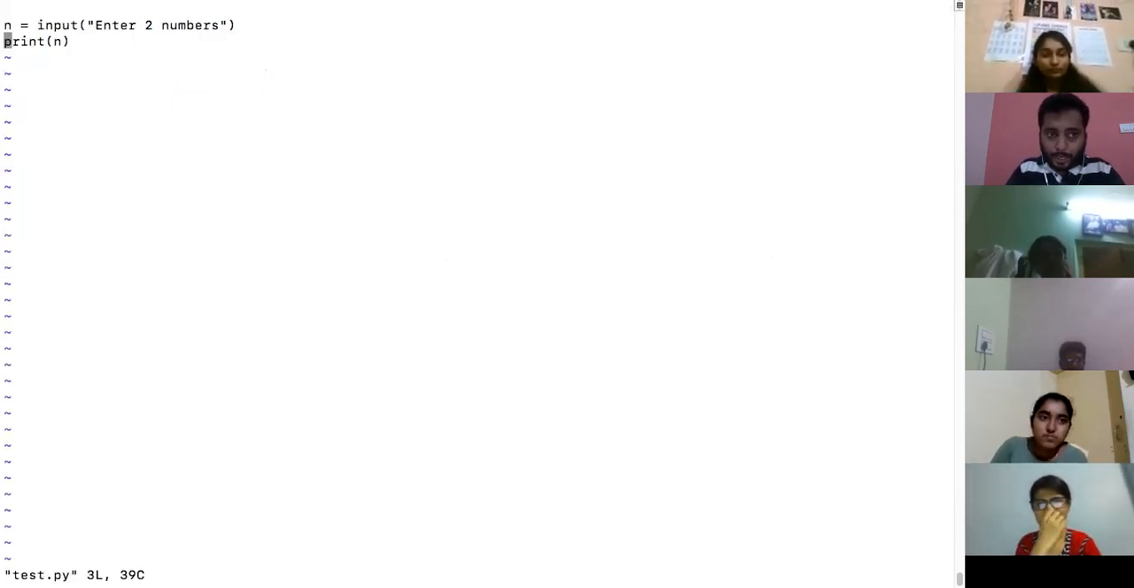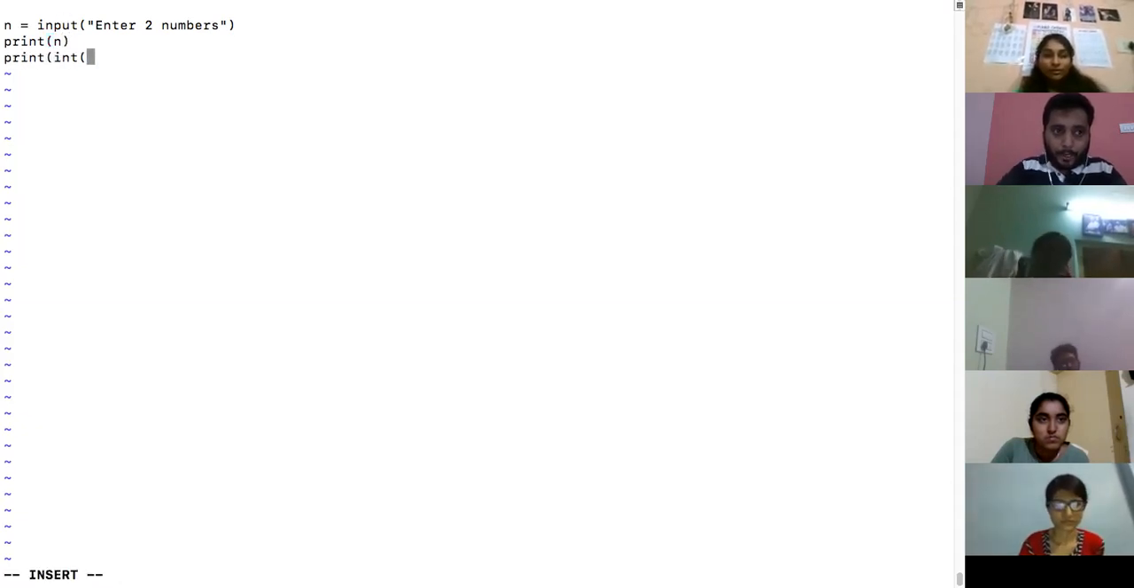See, listen. We know it is giving us a string. Danya Manohar is suggesting int of input. Int of input may not work here, because there is a space in it. Did you see that space is there? That is why it might not work, Danya Manohar. Don't worry, we will see. Let me print int of n and see if it is working.